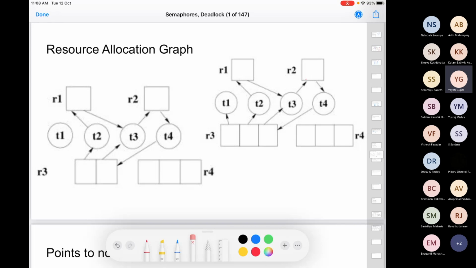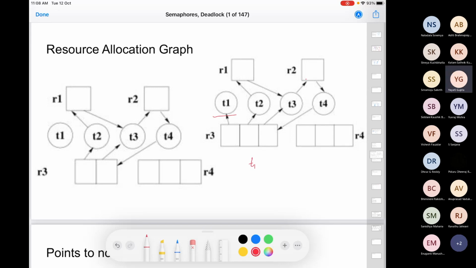So one way of looking at it is that T1 can now execute because it is not waiting on anything. So T1 executes. When T1 executes, it releases R3. Now the process that required R3 can execute. Who required R3? T4 required R3, right? So T4 can now execute because one R3 is free now.